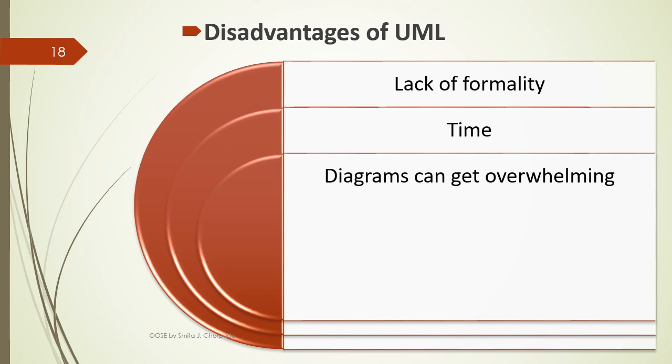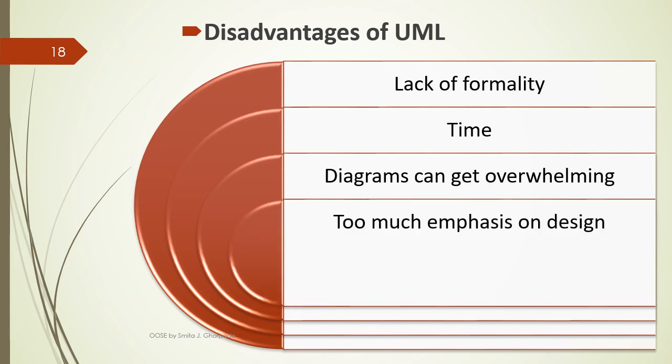Diagrams can get overwhelming. Sometimes it becomes an overcomplicated procedure, even confusing and frustrating for the developer team to construct different types of diagrams to model a software system. Too much emphasis is given on design, means a lot of effort is given to the design phase and very little time is given to the coding phase.